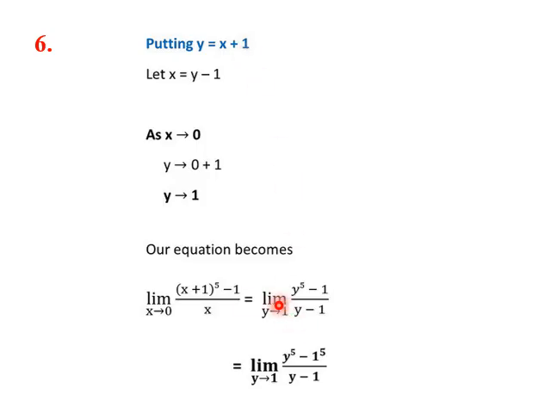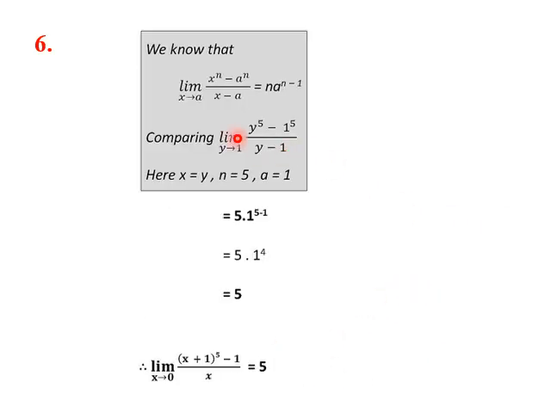So we get the modified limit equation as limit y tending towards 1, y power 5 minus 1 by y minus 1. So how do we proceed? We have a standard solution for this. We know that limit x tending towards a, x power n minus a power n by x minus a equals n a power n minus 1. So comparing limit y tending towards 1, we need to evaluate this.